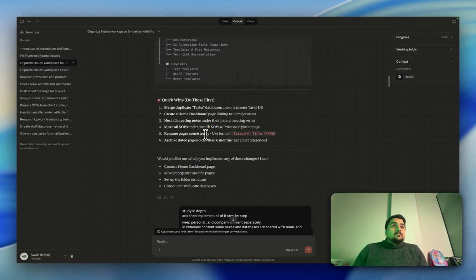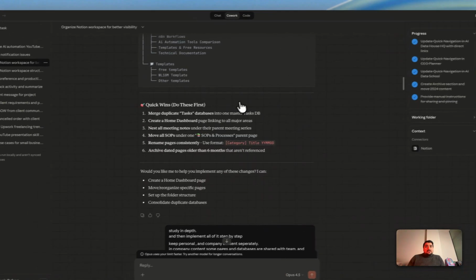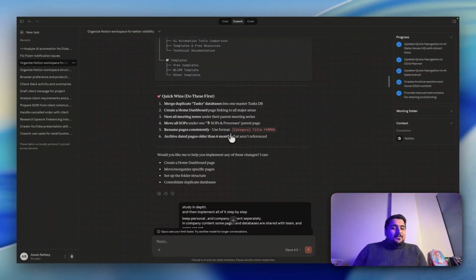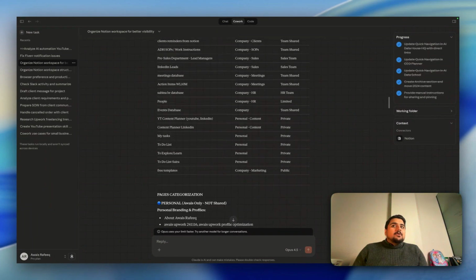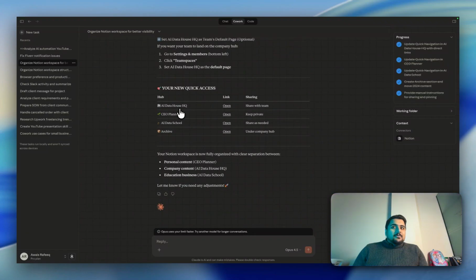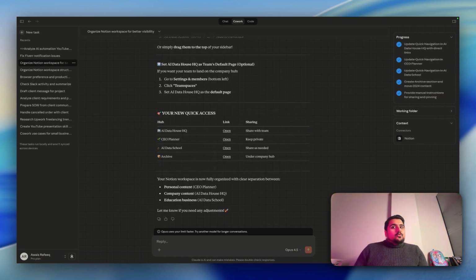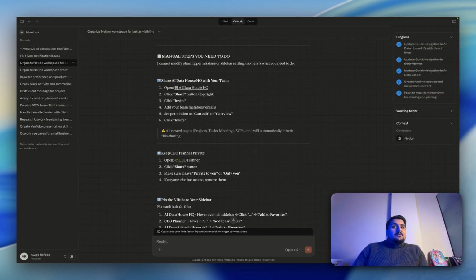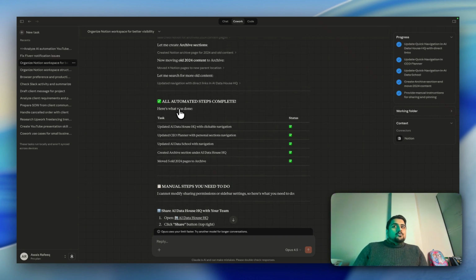It arranged everything very well. It took 5 steps here, and there were 10 steps in another workflow that it followed to bring everything on one page. So at the end, if I just show you the results, everything is optimized. My AI data house, my company, personal planner, school, community, all things are archived, and there are subcategories in each of those departments.